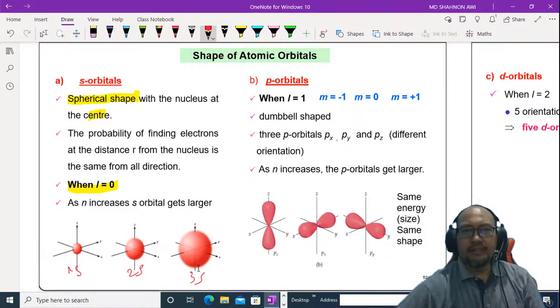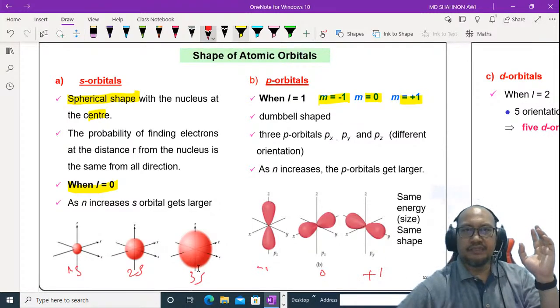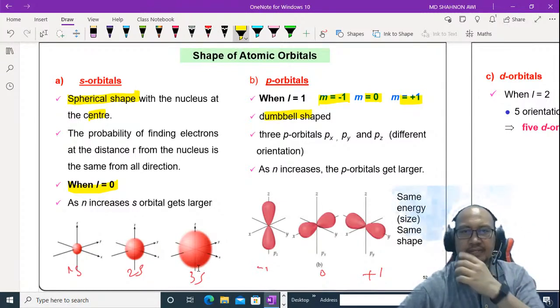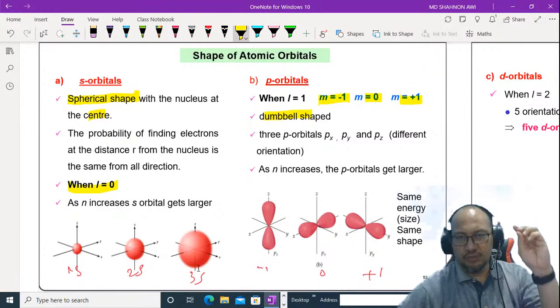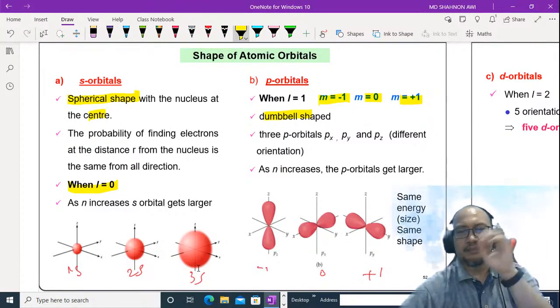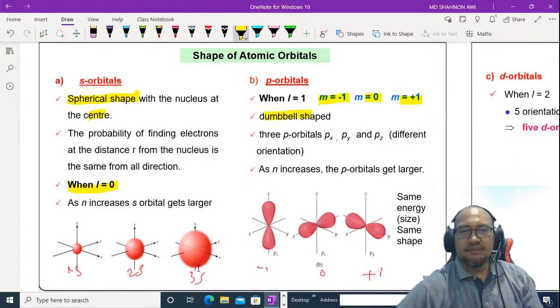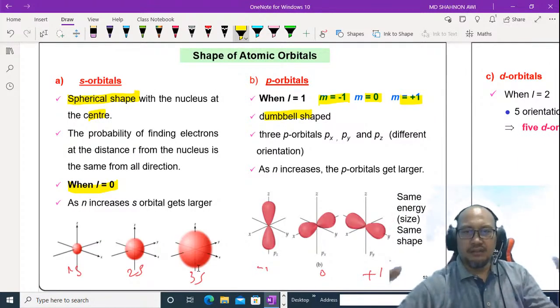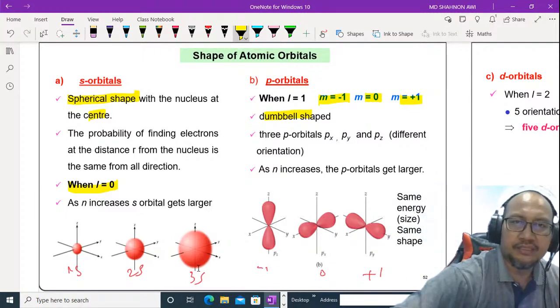For the p orbital, when n equal to 2, we have m equal to -1, 0, and +1. Maybe this one is m equal to -1, this is 0, and this is +1. As we can see, the shape is dumbbell, and px, py, pz differ in orientation, oriented to the x-axis, the y-axis and the z-axis. They have the same energy, same size, but differ in orientation.